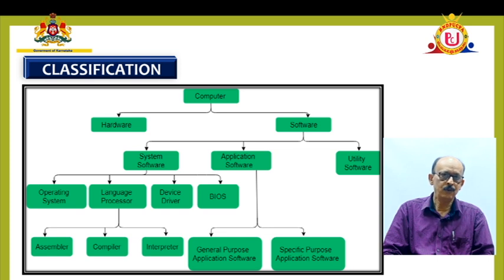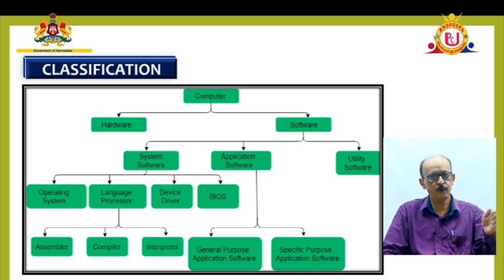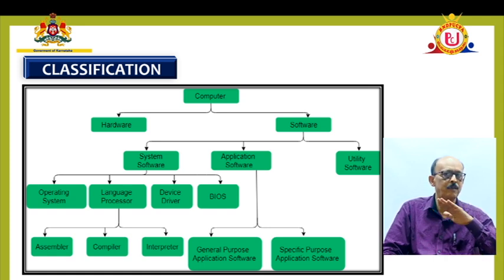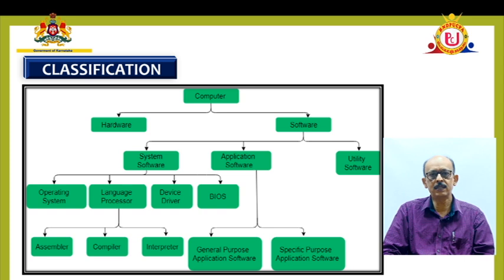The operating system will act as a mediator between the user and the hardware. It's an interface. We also call it the software interface, which acts as the mediator between the user and the hardware. Whatever instruction we give, the operating system translates that into computer understandable form, and then it is given to the computer for execution. Vice versa, when the computer gives us the result, that result has to be translated back from computer understandable form to user understandable form. That process is performed by the operating system.